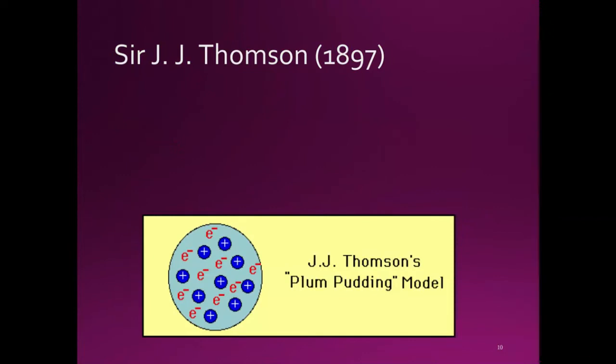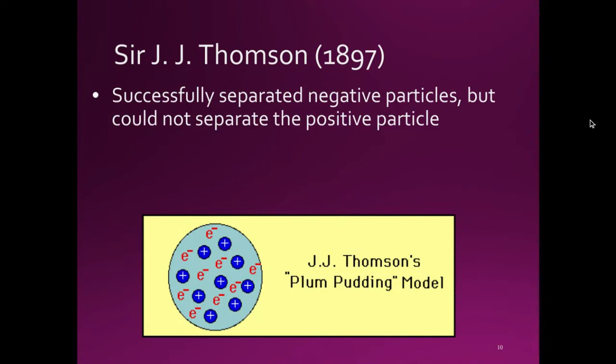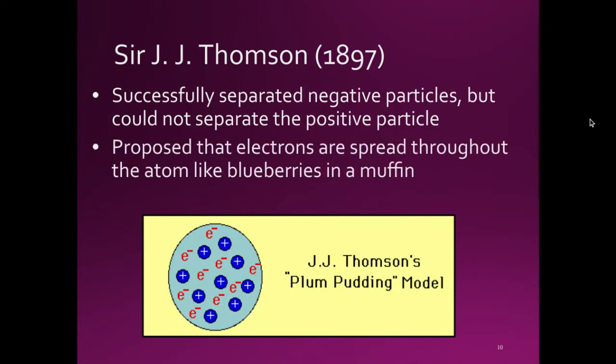This became J.J. Thomson's plum pudding model. So building from John Dalton's model, that we just had these tiny spheres that everything was made up of, Thomson gave us this plum pudding model. Since he successfully separated negative particles, but he couldn't separate the positive particles, he just proposed that the electrons are spread throughout the atom, much like blueberries in a muffin or chocolate chips in a cookie. Because he was British, they have what's called plum pudding, and that's why they call it the plum pudding model.